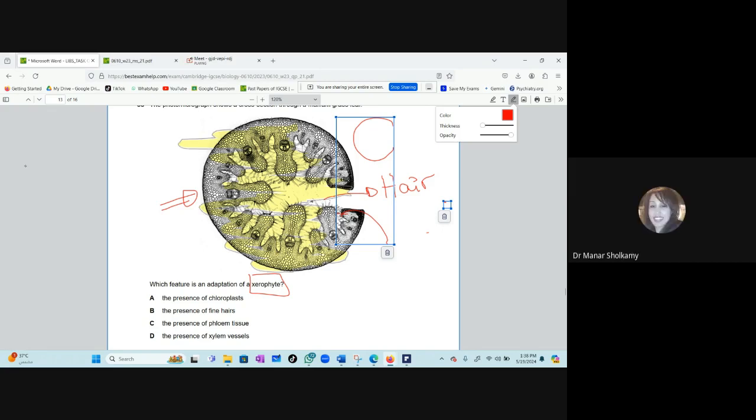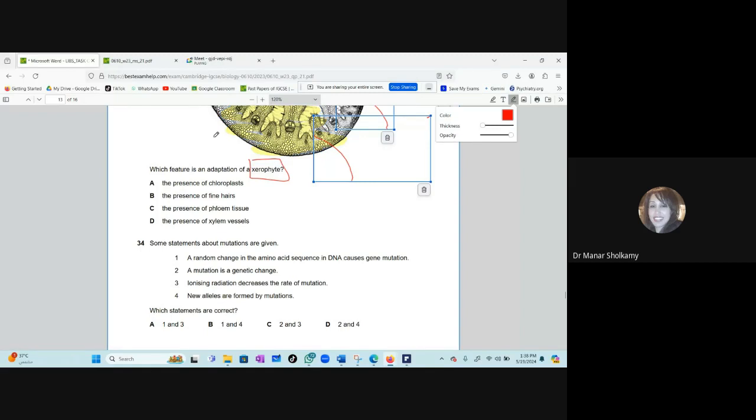Look, I'll tell you something. Maybe it's a little bit advanced, but it's nice to understand things. Here is the stomata. The stomata is sunken. We did take some adaptations of xerophytes, and one of the adaptations is that the stomata is hidden, so that we reduce water loss. Now, around the stomata, we have microscopic hairs called trichomes. These hairs allow the water vapor to saturate here. The water will be suspended here. So we will have a lot of humidity around the stomata, and this will reduce transpiration.